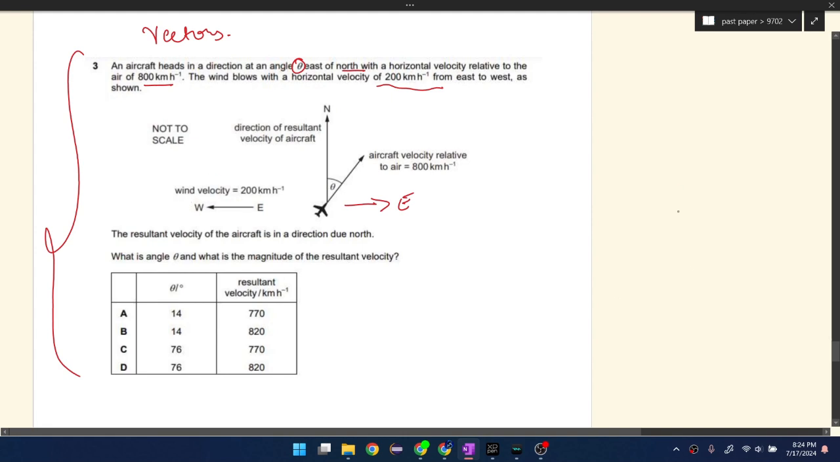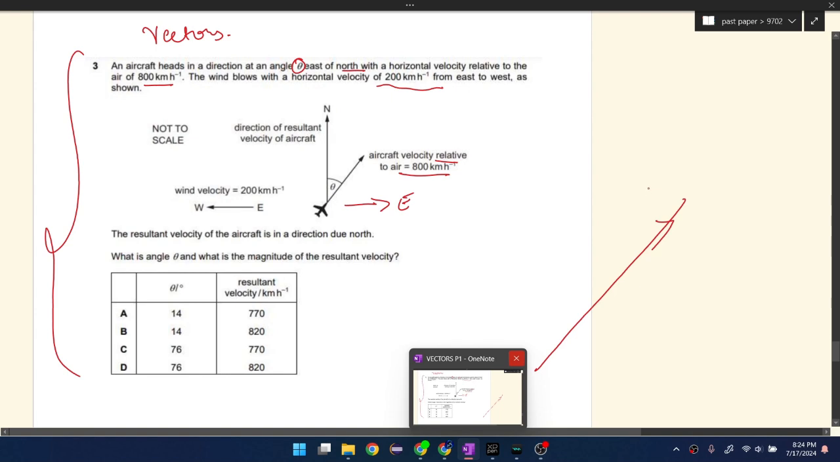Good, this is a good question. Now, what does velocity relative to air mean? It means velocity relative to its direction in the air. So it's going to be this, right? Then, what is the wind velocity?